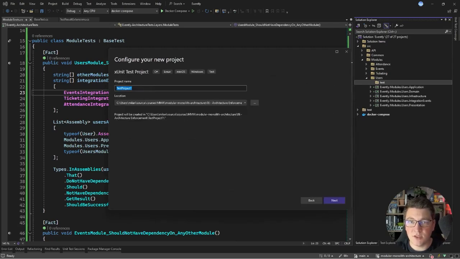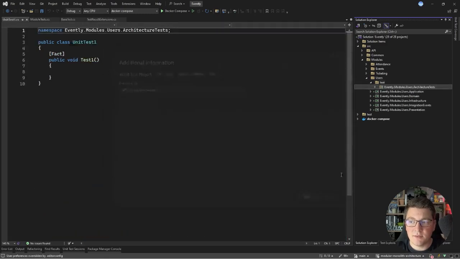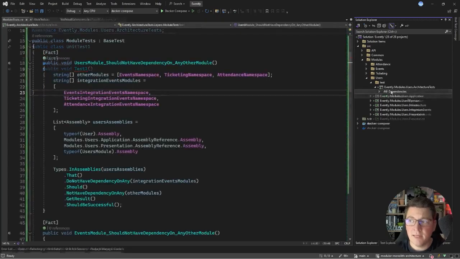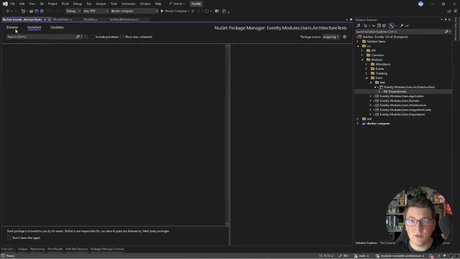going to be an xUnit test project, and I will call this Evently Modules Users, because we are targeting the users module, and let's call it architecture tests. Let me create the test project. I'm going to remove the default test file this time, and let me add the necessary NuGet packages.